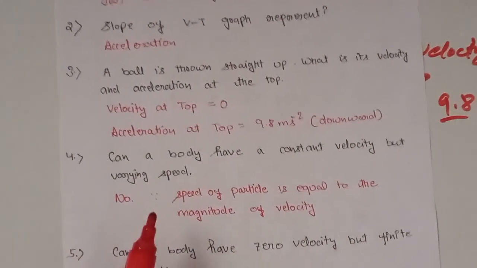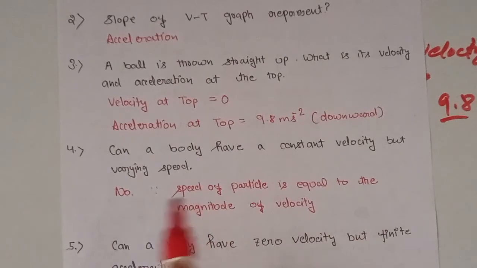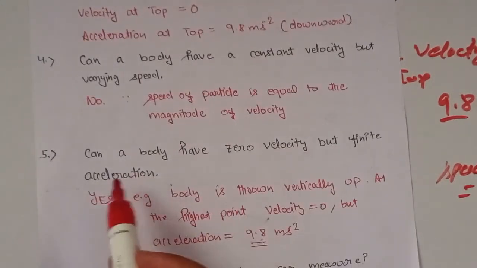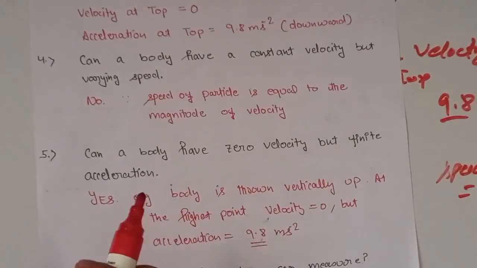Our next question is, can a body have constant velocity and varying speed? No, a body cannot have constant velocity and varying speed, because the speed is always equal to the magnitude of the velocity. Next, can a body have zero velocity but infinite acceleration?